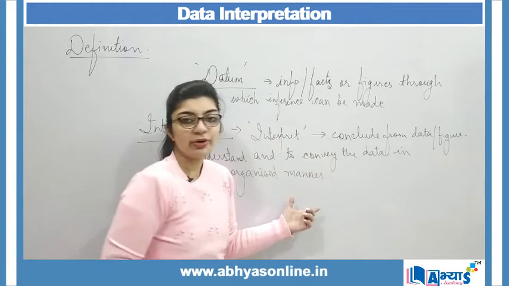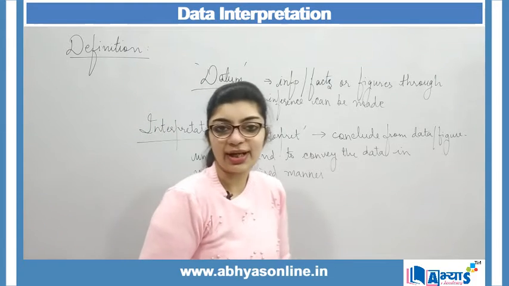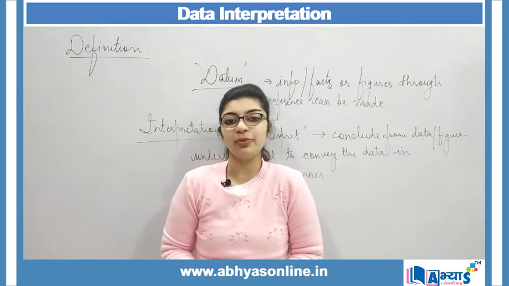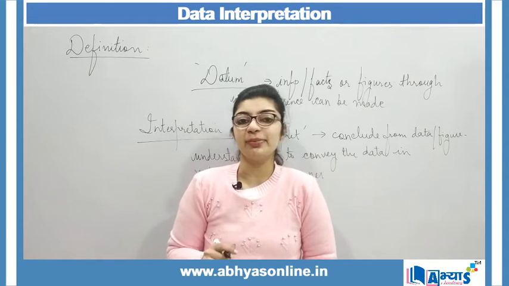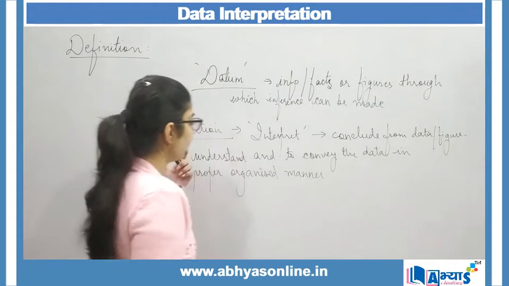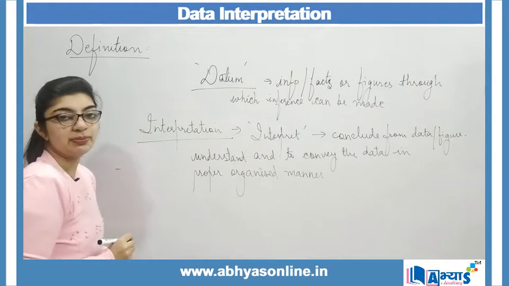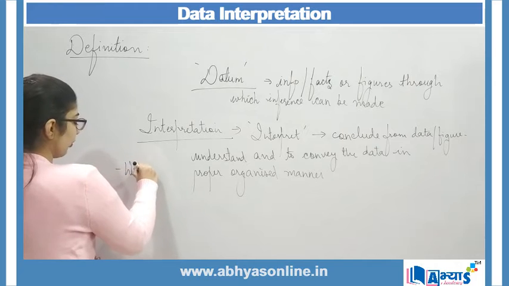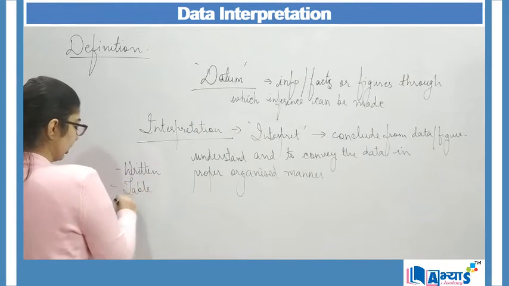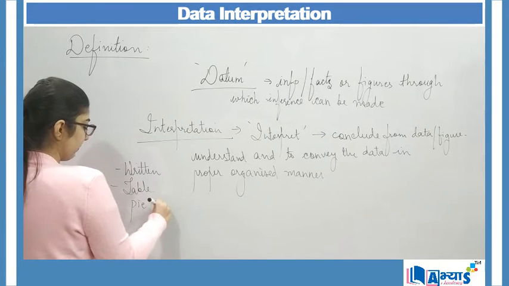So today we are going to study the term data interpretation. Data interpretation means that data will be provided to you, either in written form, in tabular form, or in the form of a pie chart.